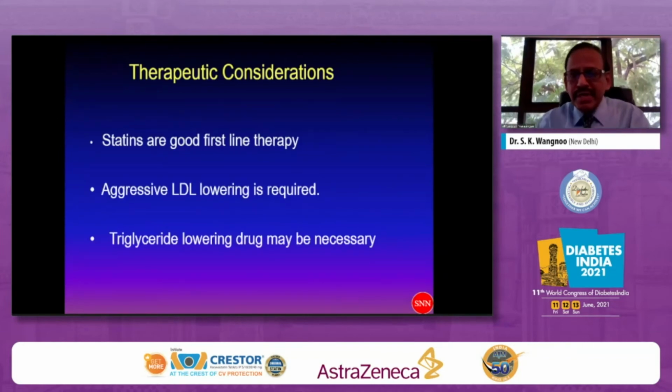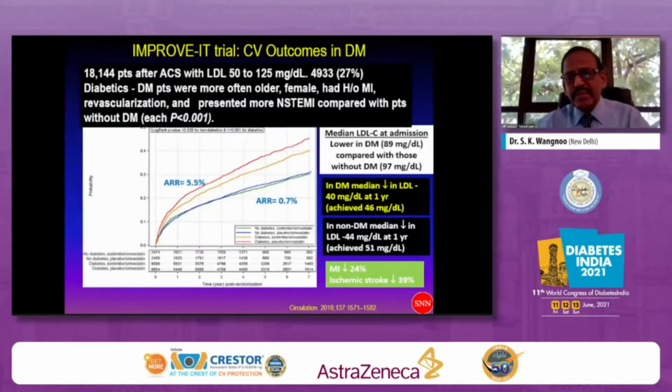The therapeutic consideration for my patient will be statins at a very high dose, which I started, 40 milligram of rosuvastatin. And that did not bring down the LDL cholesterol to a satisfactory level. Then I added ezetimibe also. So aggressive lipid lowering is a must in this patient because of the strong family history. Of course, triglyceride should not be neglected. He probably has to be given some importance for the reduction.